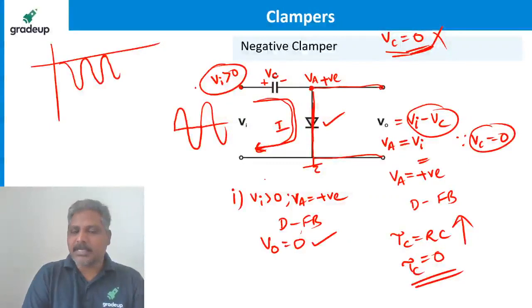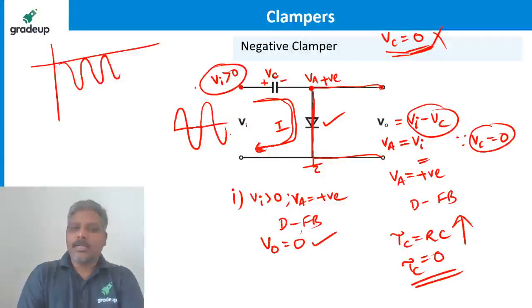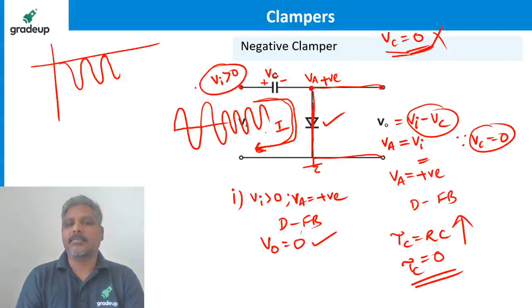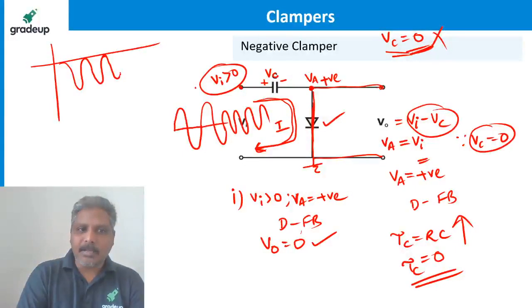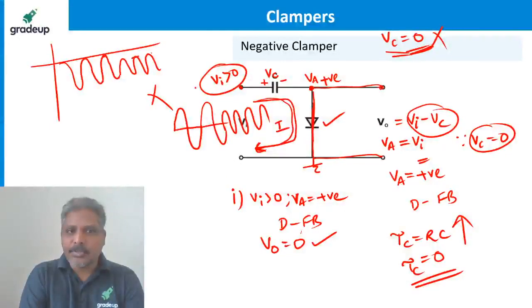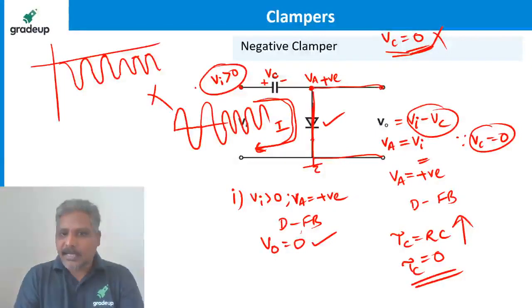What is the purpose of that resistance, I am saying? Once it is clamped like this, it always will be clamped like this. Imagine for some reason the input is reduced in amplitude like this, for example. Then the clamper output also will become like this. Then we don't call it a perfect clamping, because clamping means the peaks must be attached to the required level. Here, as per this circuit, peaks must be clamped to zero level.